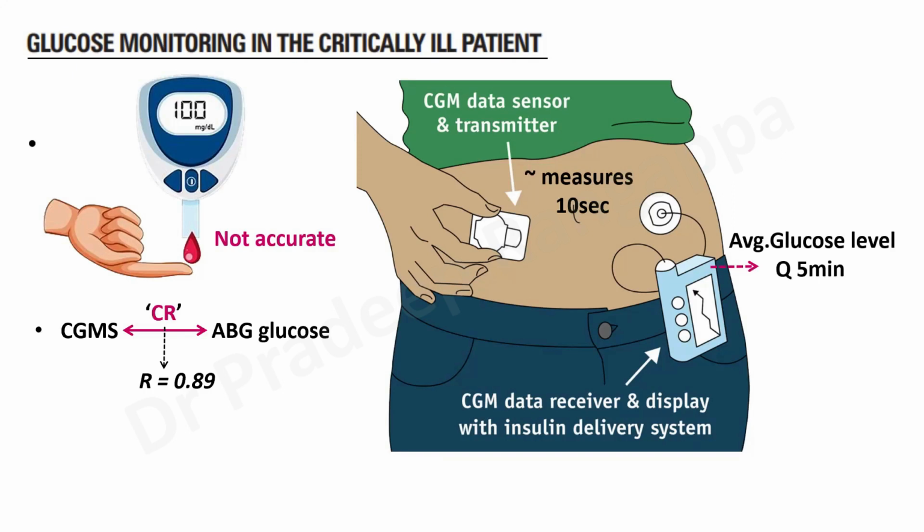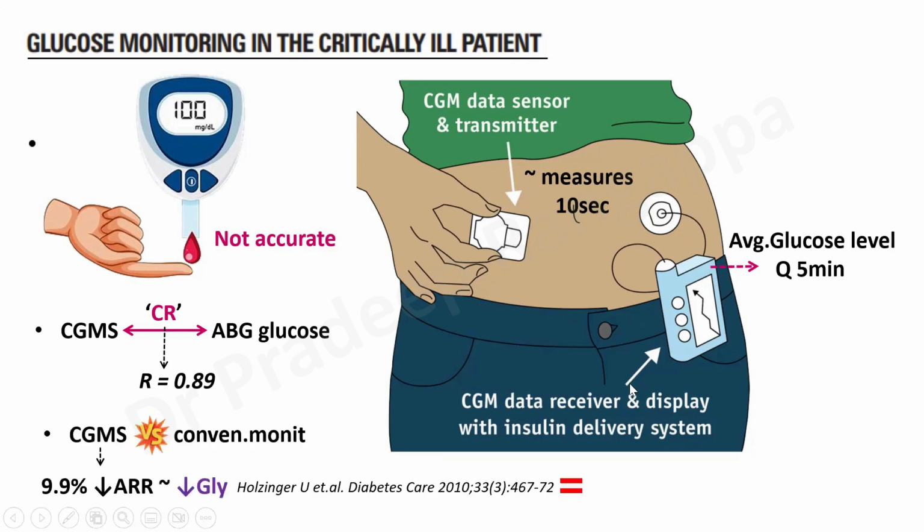And the continuous glucose monitoring system had a good correlation with arterial blood gas glucose, is what it is shown. And this was a study from Austria where they compared a continuous glucose monitoring system versus conventional monitoring in ICU. And they found there was a 9.9% reduction in the absolute risk of developing hypoglycemia, because hypoglycemia occurrence was also significantly less by using continuous glucose monitoring.